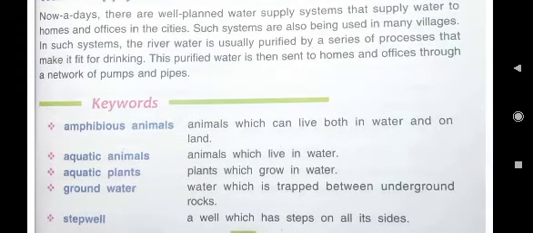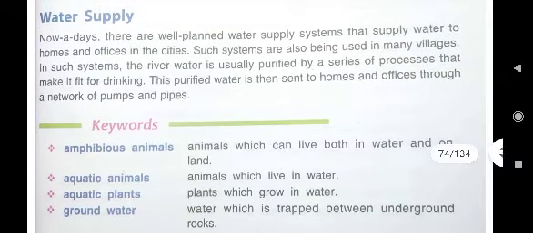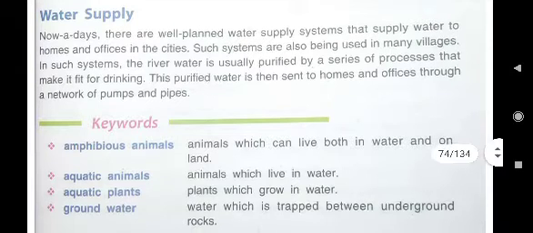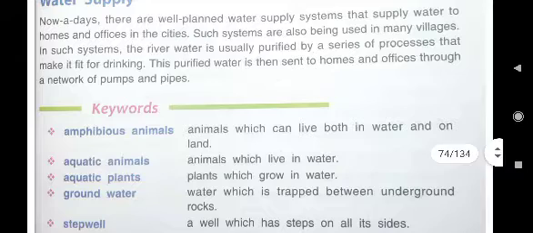Children, your today's homework is you have to write the answers of D and E part in your science notebook, and then you will submit it on our WhatsApp group. Although I will give you PDF of these answers on our WhatsApp group.